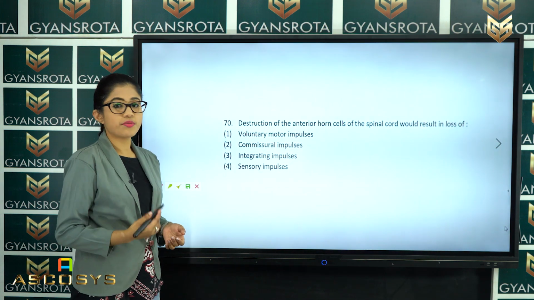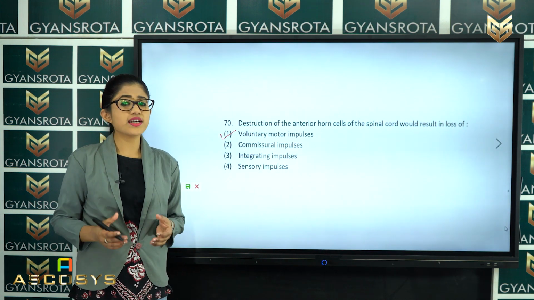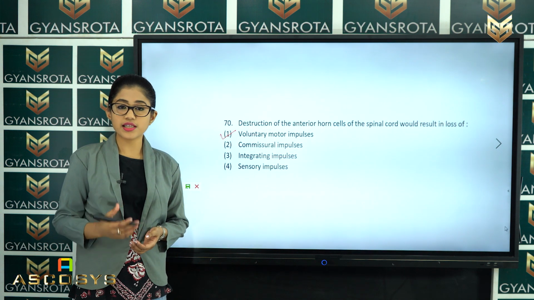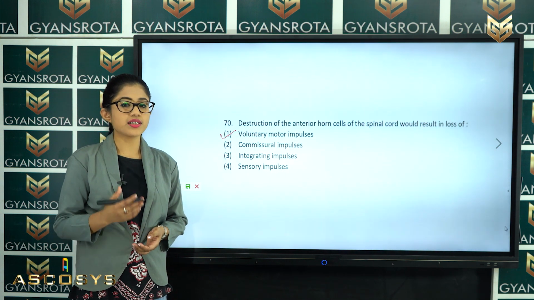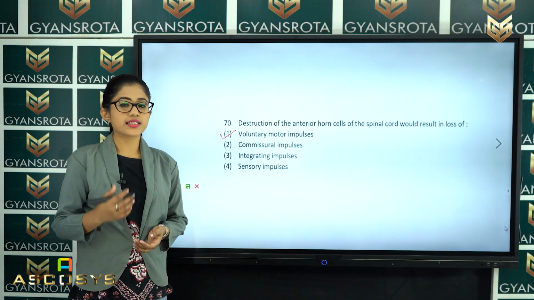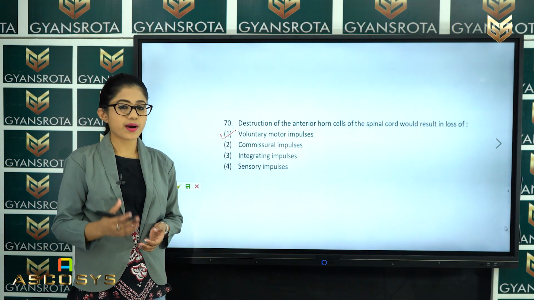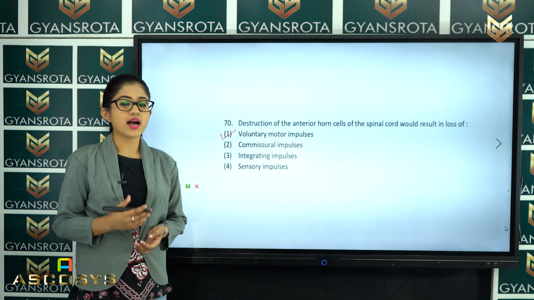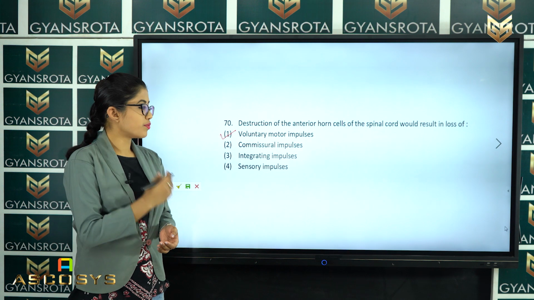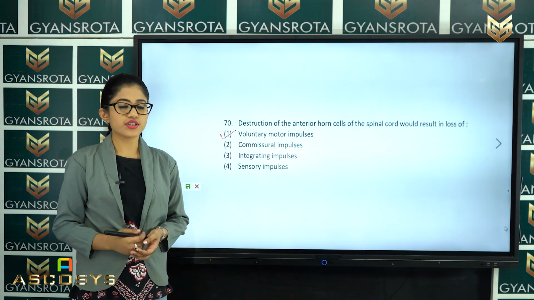That is option number 1, voluntary motor impulses. So if there is any destruction in the spinal cord, then it would result in the loss of voluntary motor impulses, and we have discussed that in the reflex arc. While discussing the reflex pathway, we have discussed the composition of the spinal cord, that includes the white matter and the grey matter. You can refer to that video. So option number 1 is the correct answer for this question. Now, let us see the next question.